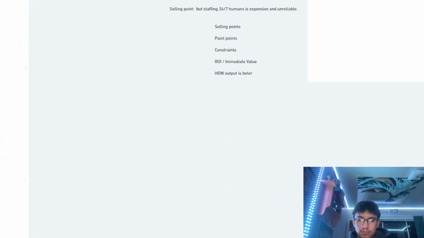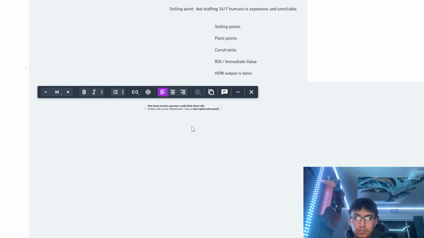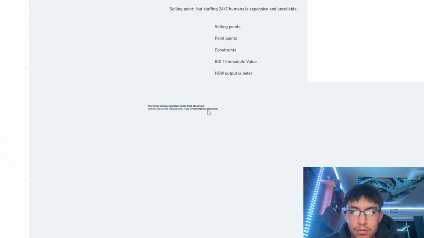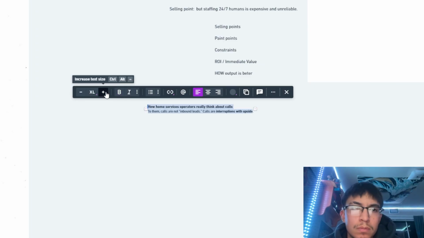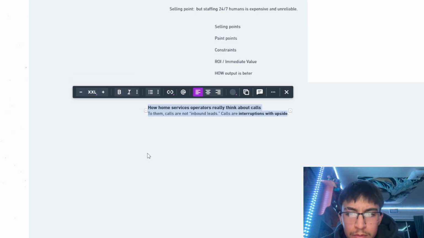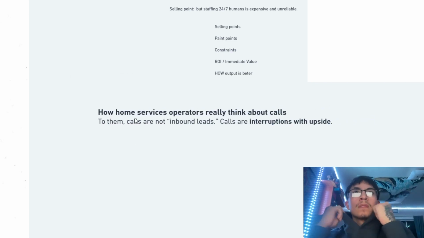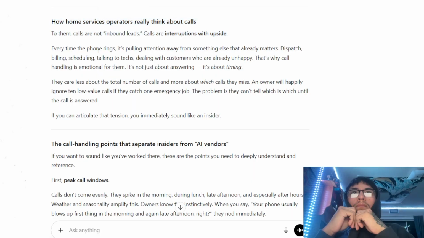Again, this is just where we're brain dumping the things we care about that we find, so that way we can come back to it later and we're like, okay, this is where our train of thought went at the time as we're reading it. Here's how we're going to be able to pull value from this information that we stored. So I'm just going to throw that here. So every time it rings, pulling attention from somewhere that something already matters.